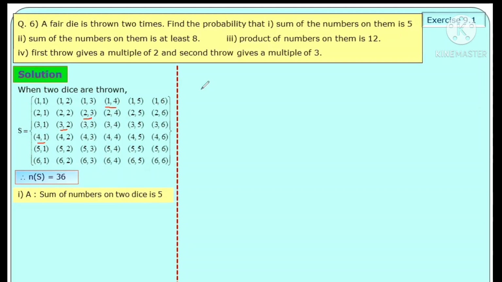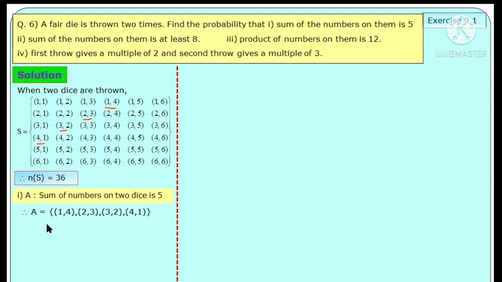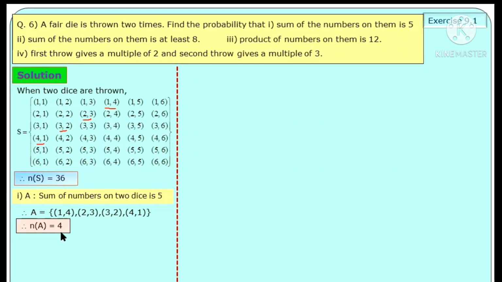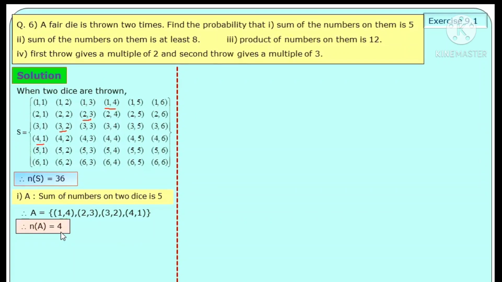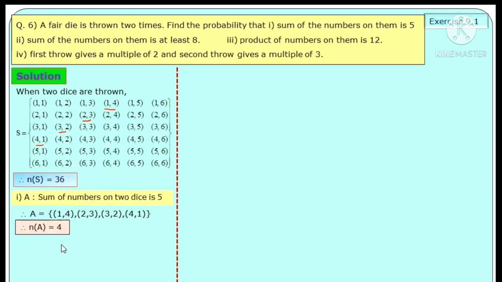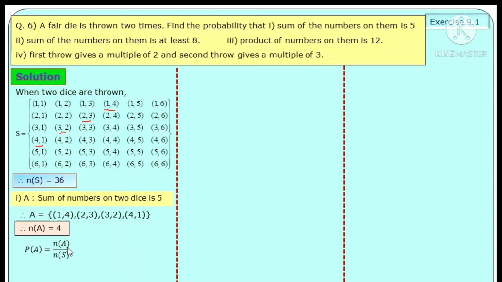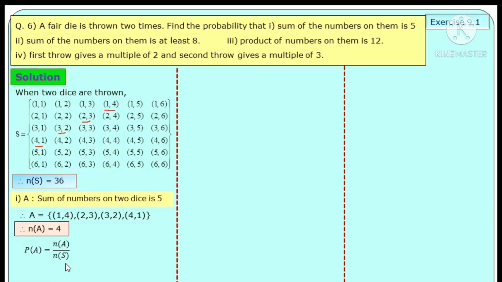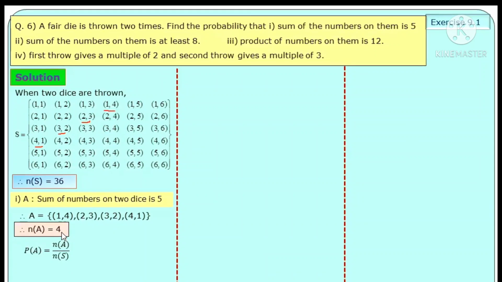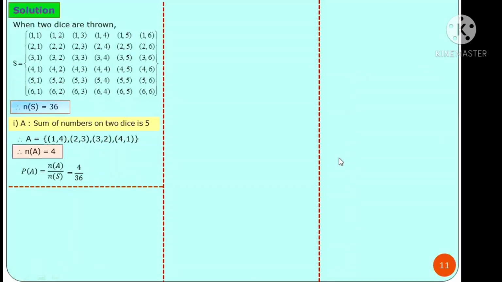These are the four outcomes for this event A. Hence n of A is equal to 4. After that, writing the formula for probability of event A, that is n of A divided by n of S. Substituting values, we get 4 divided by 36.